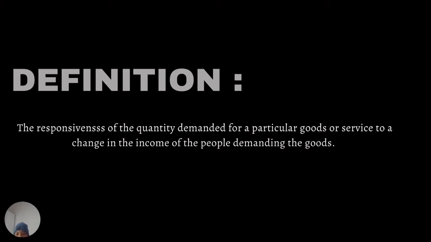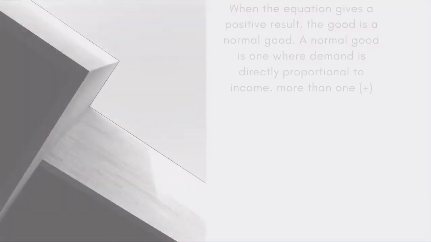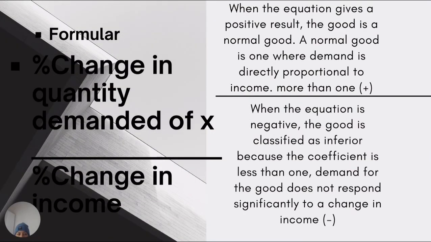So let's see what is the formula for this income elasticity of demand. The formula for calculating income elasticity of demand is percent change in quantity demanded divided by percent change in income. When the equation gives a positive result, the good is a normal good. A normal good is one where demand is directly proportional to income. More than one means positive.